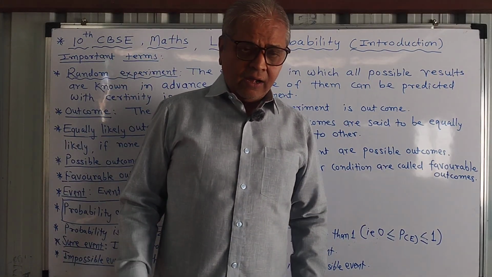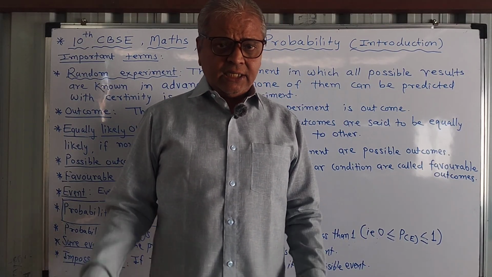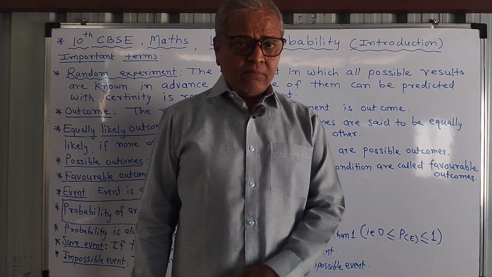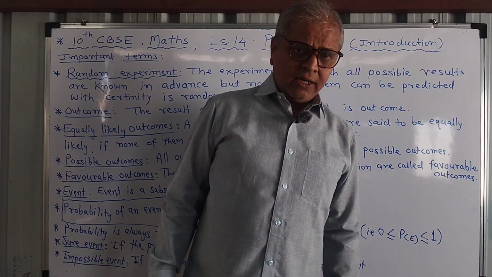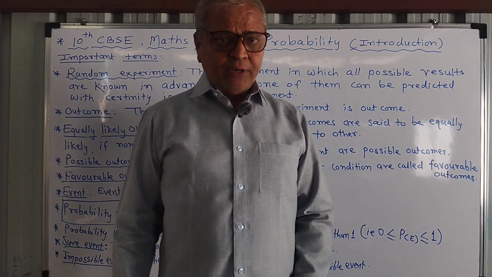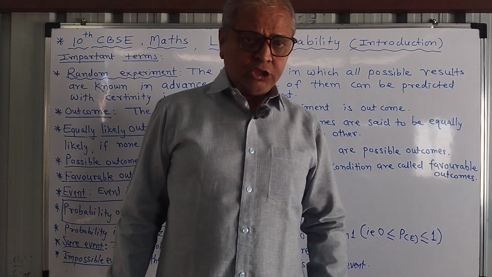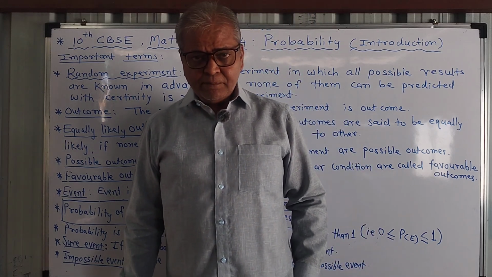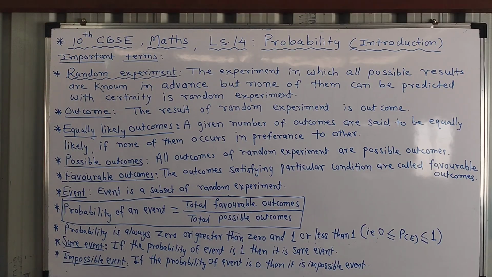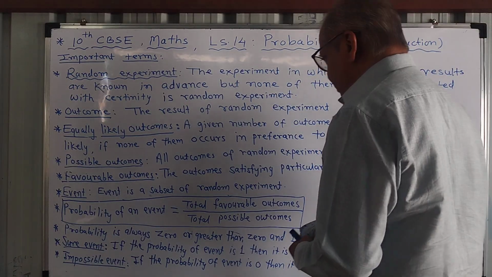And if you take an event getting a number greater than 6, now in this experiment tossing a die, there is no number greater than 6, so which will not happen at all, and that's why it is impossible event. That is, total favorable outcomes for this event is 0 and 0 upon anything is 0, therefore probability of impossible event is 0. Now next point is complementary event. What is complementary event? We will see.